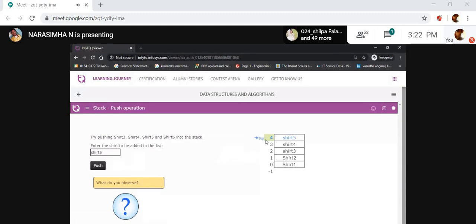What do you observe here? The top is initially -1. The top is incremented by 1 whenever you are trying to push data, and that too only if the maximum size is not reached. If the maximum size is not reached and you want to push data, the top is incremented by 1, and then it adds the data. Clear?